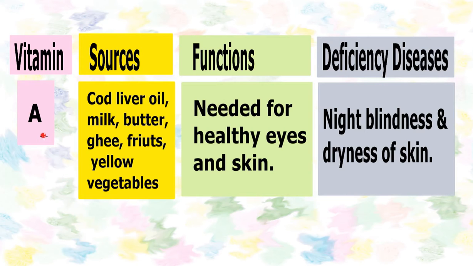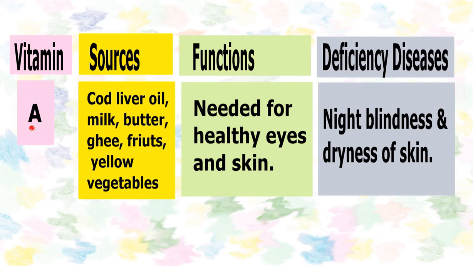What are the sources of vitamin A? It is obtained from cod liver oil, from milk and milk products like butter and ghee. Similarly, it can be obtained from various kinds of fruits and from yellow vegetables. What is the role of vitamin A in our body? It is required for healthy eyes and skin.